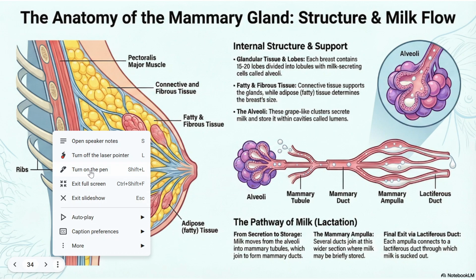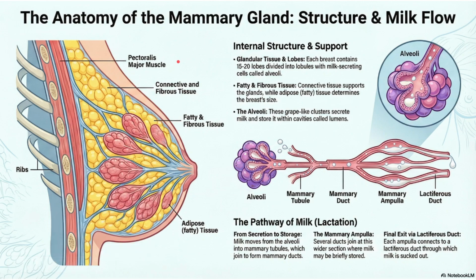You have to remember it like this because questions will definitely be asked from this. From mammary tubule it goes into mammary duct. From mammary duct it goes into mammary ampulla. From mammary ampulla it goes into lactiferous duct. So you can remember Turdal or TDAL. Whatever you want to remember, you can create your own mnemonics. But generally this is the pathway: tubule, duct, ampulla, lactiferous duct. This is what is usually asked.